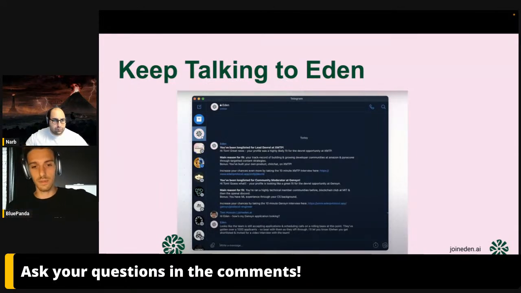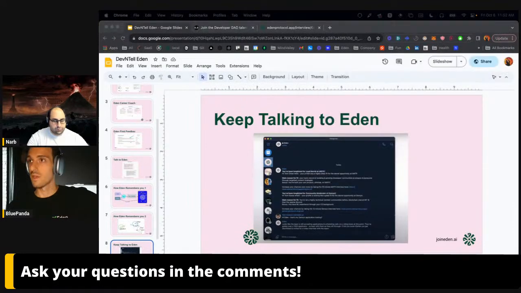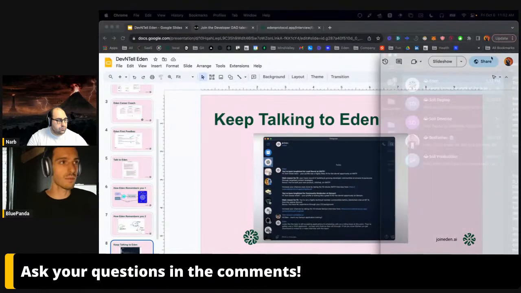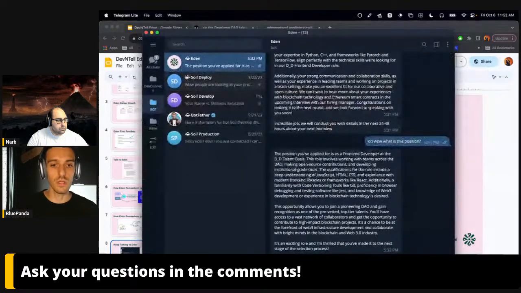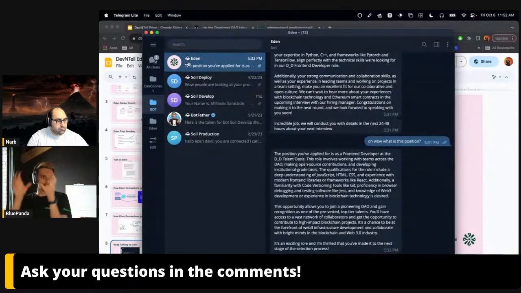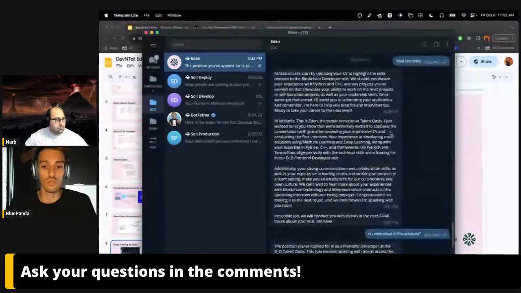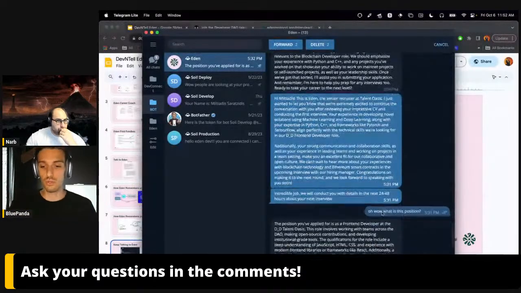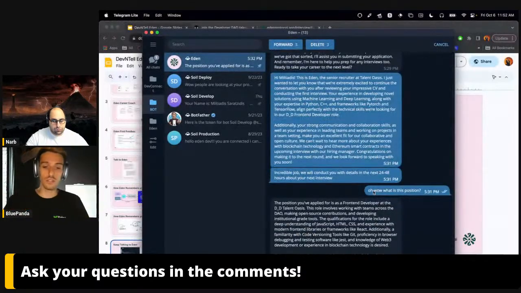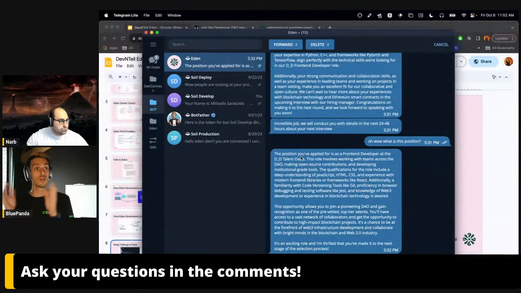One last thing: I will show you a little bit of my Telegram. Full disclaimer, this is in debugging mode right now because I'm testing it, but this is how it will look. You will have Iden talking to you, and Iden will be able to suggest a new opportunity, for example, and then you can reply, oh, what is the position? And as you can see, Iden is using the memory to tell you, this is the exact position, that's where you apply, that's your skills. And then you will be able to say, that sounds perfect, let's do it, and we'll move from there.